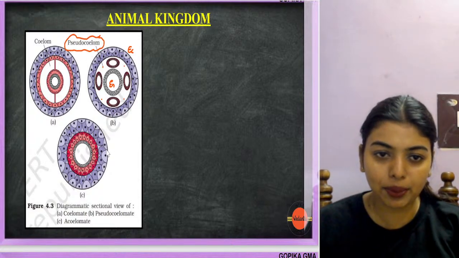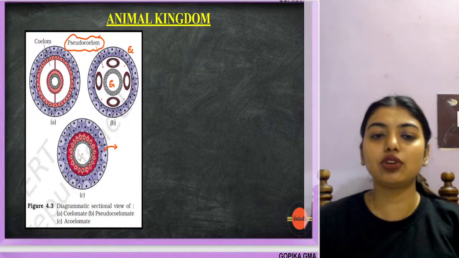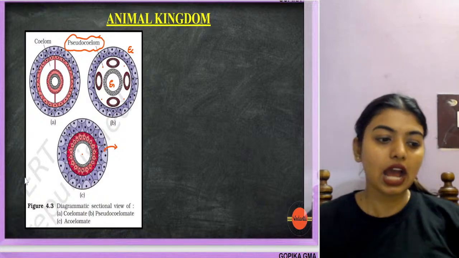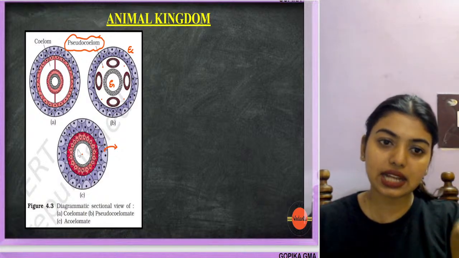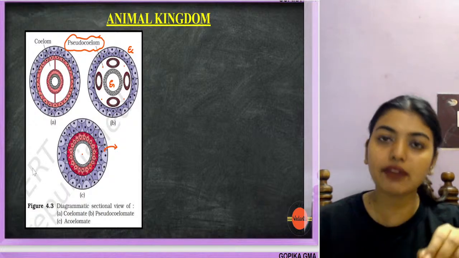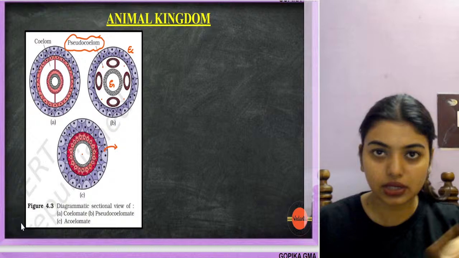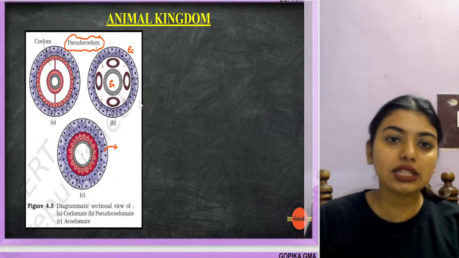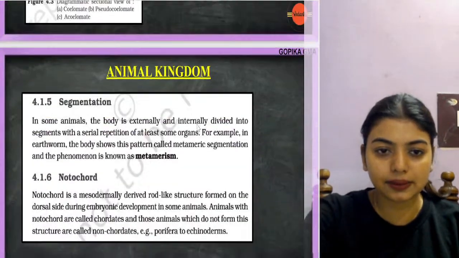Here you see proper ectoderm is there, mesoderm is there, endoderm is there. That is called acoelomate. There is no cavity, right? Like how I showed you triploblastic, it is exactly like that. Where is the cavity between these layers? There is no cavity only. So they are acoelomate, no coelom. These are the three different categories.